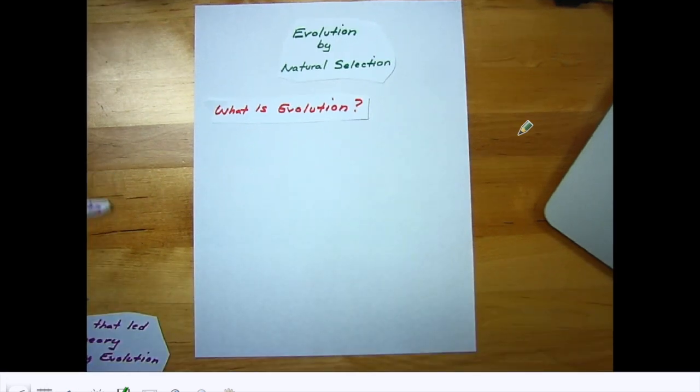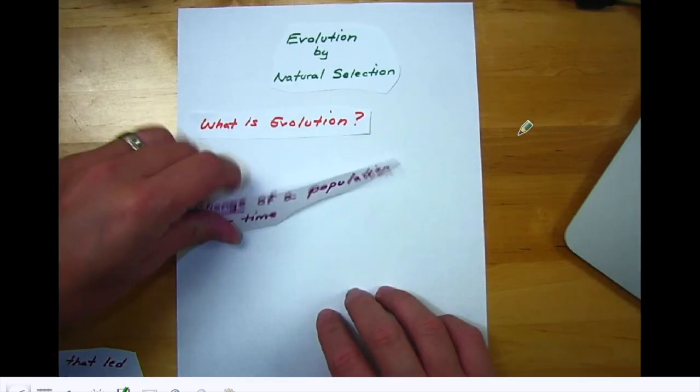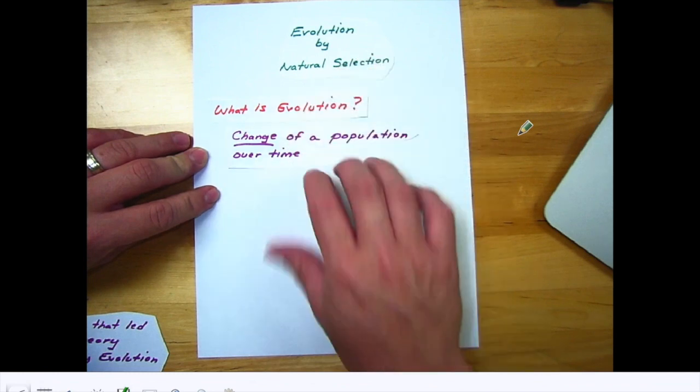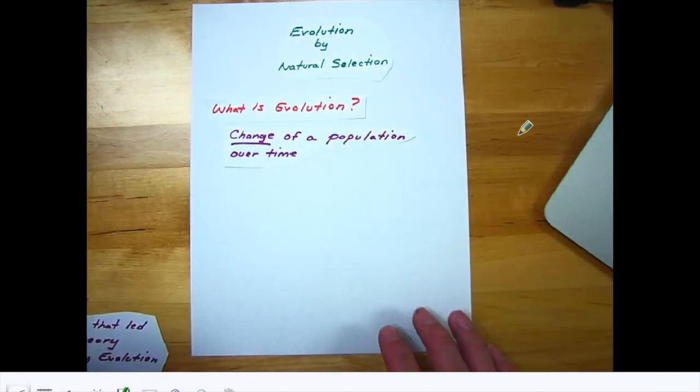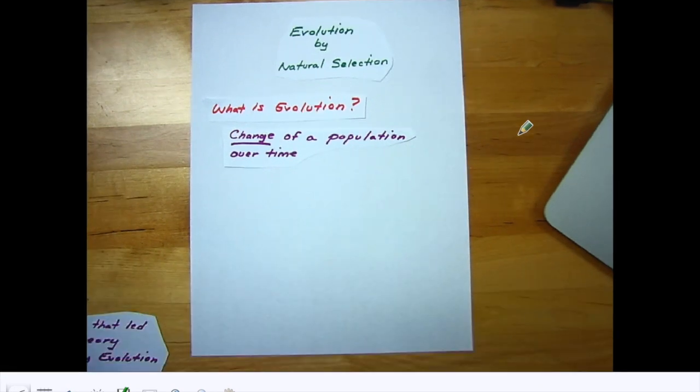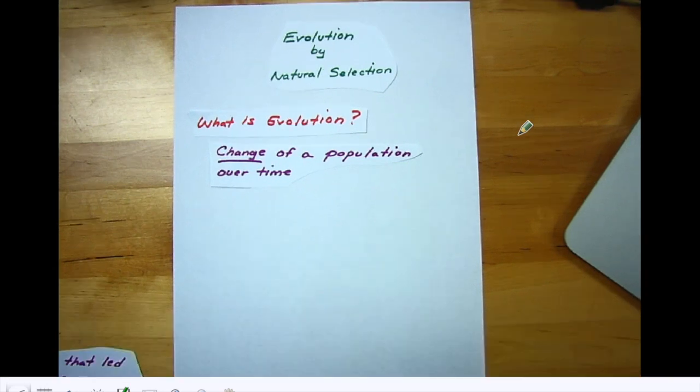Okay, remember that evolution is the change of a population over time. Now, what we want to figure out today is understanding what I mean by that and why it happens. Okay, so what is evolution? It's the change of a population over time. And let's talk about what this looks like and why it happens.